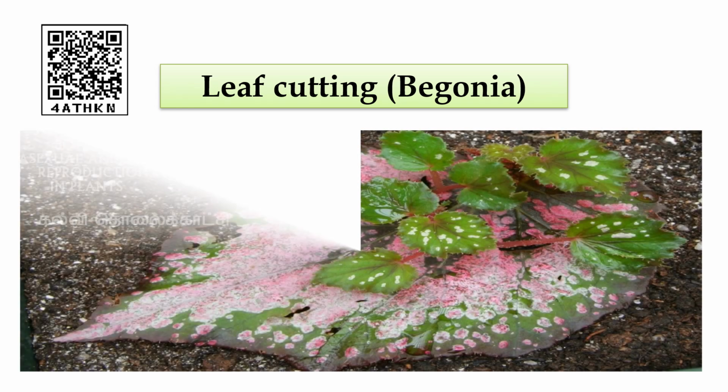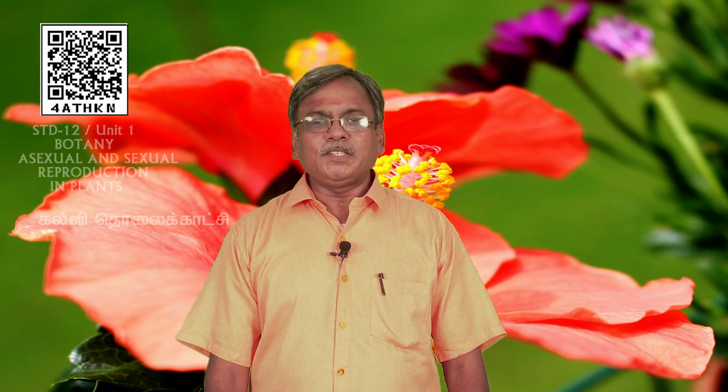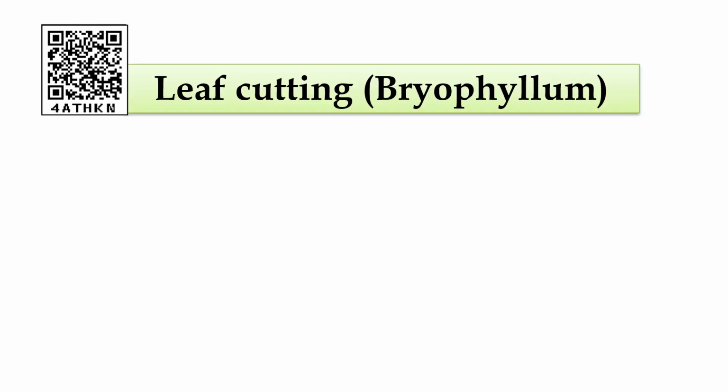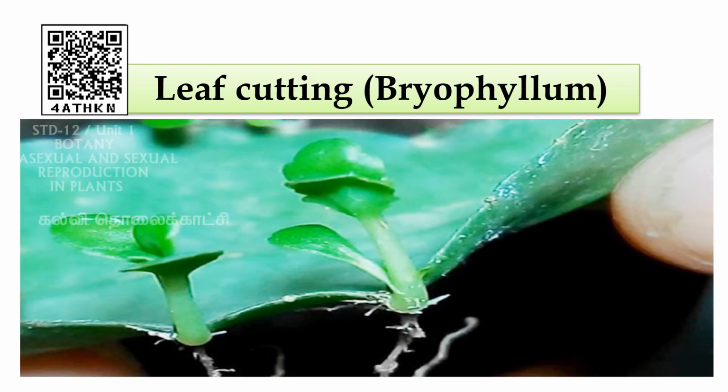Leaf cutting, already we learnt it in vegetative reproduction by leaf, students. Here just placing the leaf on the soil, it starts producing a new plant. The vein, the vascular bundle, once it touches the soil, it starts producing the new plant in begonia plant. Next one is leaf cutting in bryophyllum. You can see the notches which are present in the leaf margin, where it starts producing new epiphyllous buds, it starts producing a new plant.